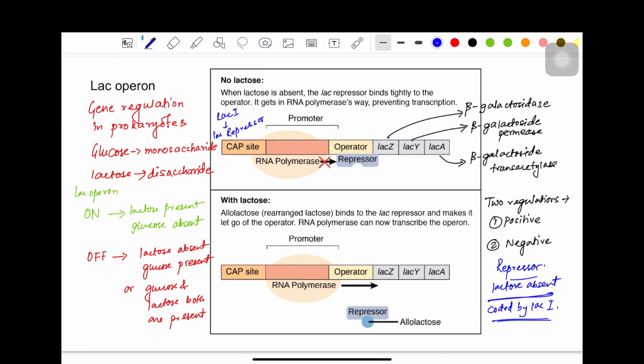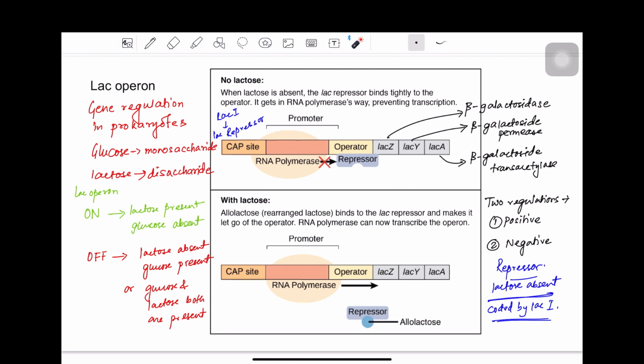Okay, and what is the function of this repressor? The repressor binds to this operator region, as shown here. And how does it help? We know the RNA polymerase binds to the promoter region of the genes, and from the promoter region it starts transcription and goes in the 3' direction.